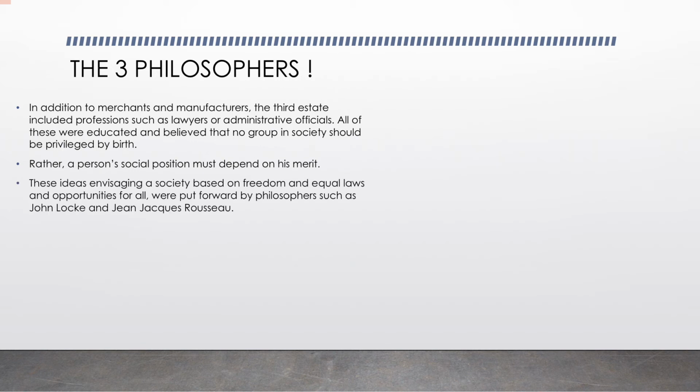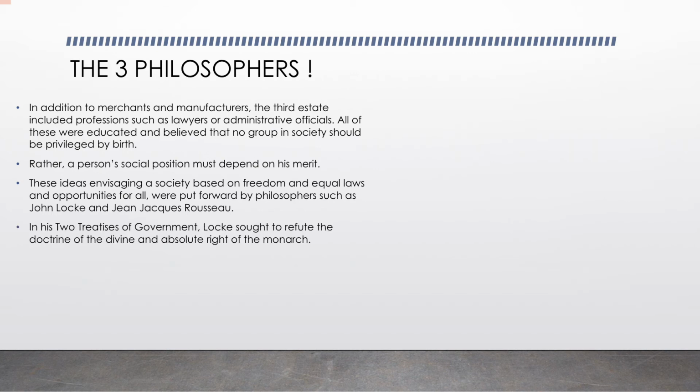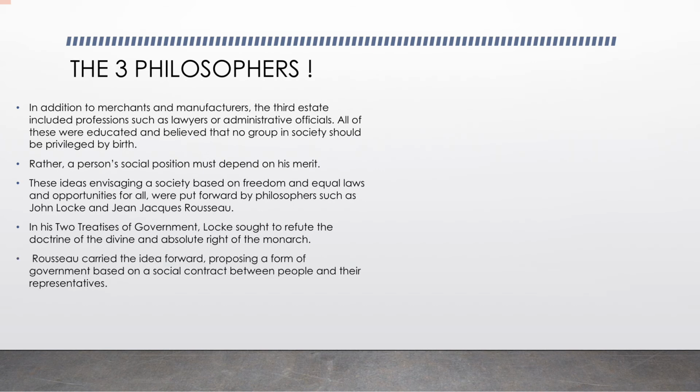Now, people were scared to put forward this idea, but three philosophers, John Locke and Jean-Jacques Rousseau and Montesquieu, these three people put forward their ideas in books. Let's see what John Locke wrote. In his Two Treatises of Government, he sought to refute the doctrine of divine and absolute right of monarch. This is what Locke said. But Rousseau carried the idea forward and told that there should be a social contract between people and their representatives.